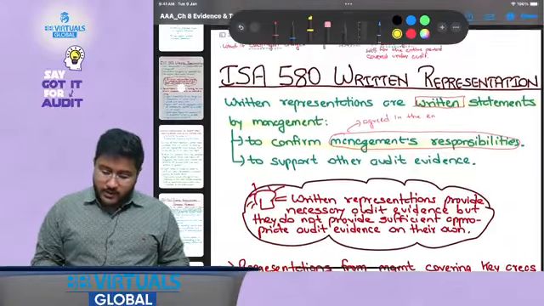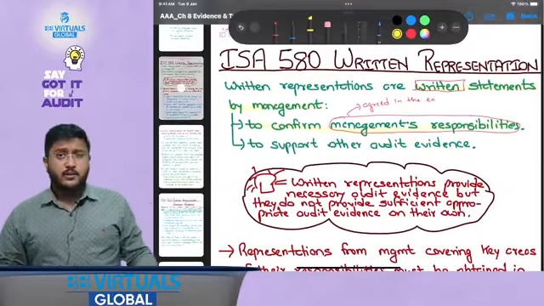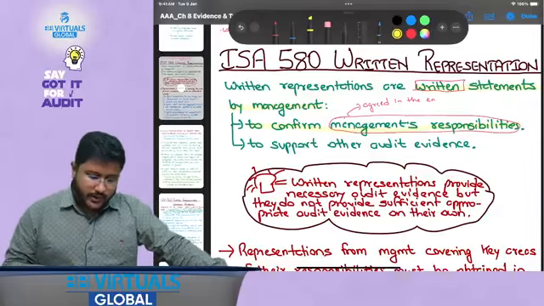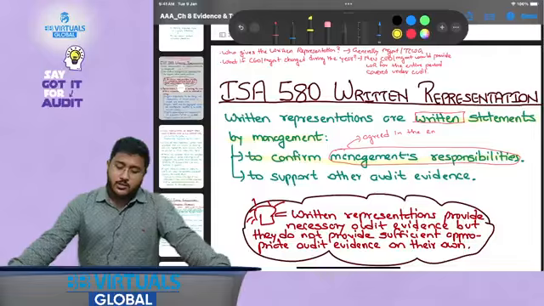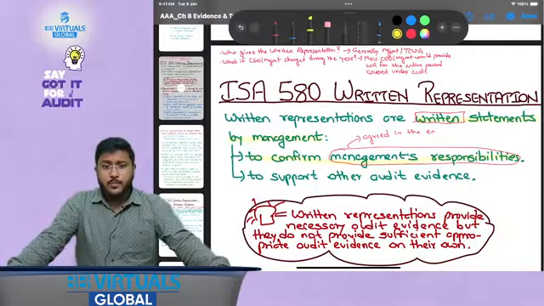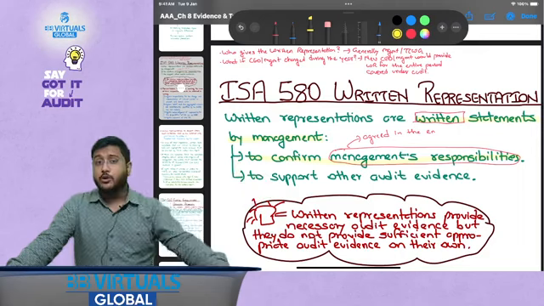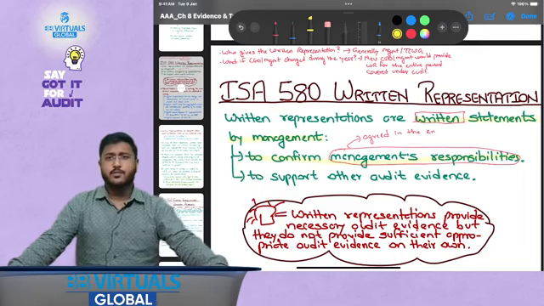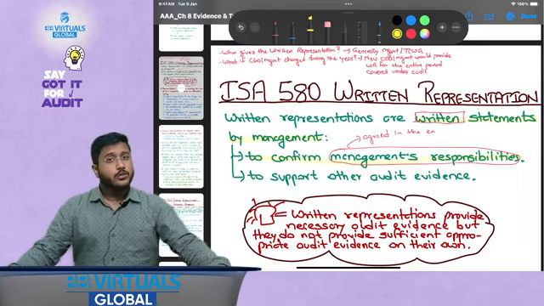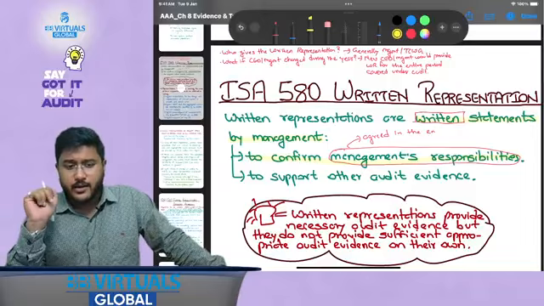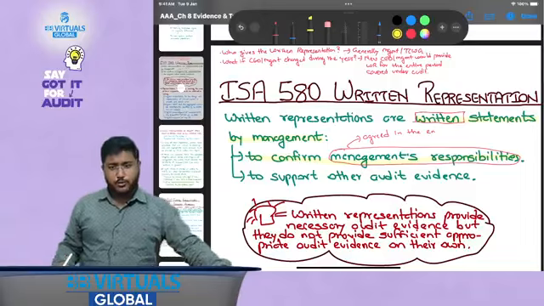With this, we have completed the understanding of ISA 580 written representation. Who needs to provide it? Management or those charged with governance can provide it. What if the CEO or management changes during the year? Then the new CEO, management, or those charged with governance will have to provide the written representation for the entire audit period and not just for the period that they worked in the company. Okay, so that is very, very important. This is one new question that might come up and that might create trouble. So I hope this is clear.